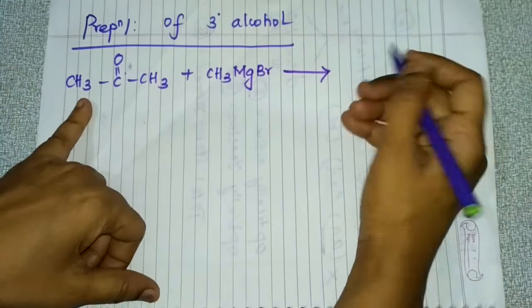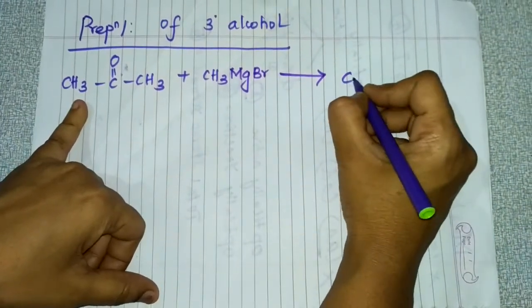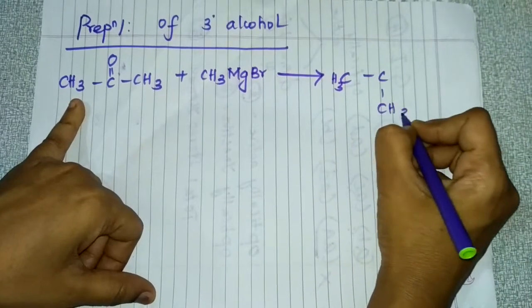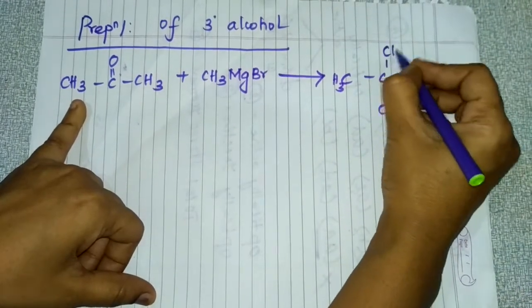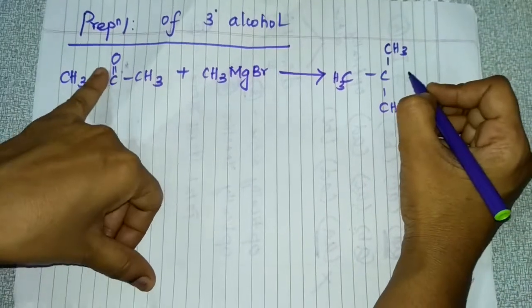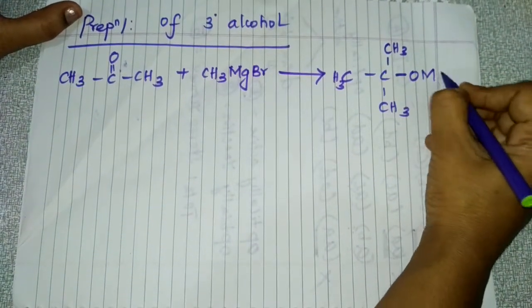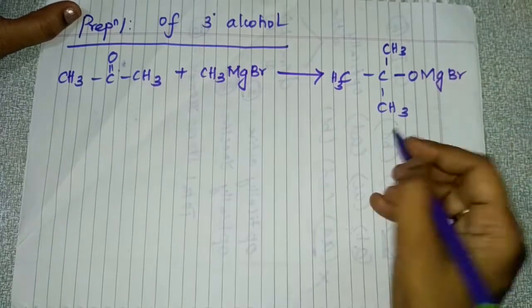The product formed will be (CH3)3C-OMgBr, where I'll write the O on this side.